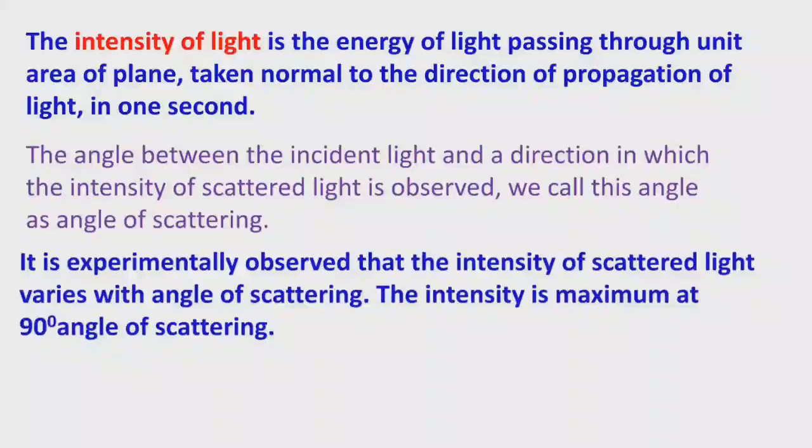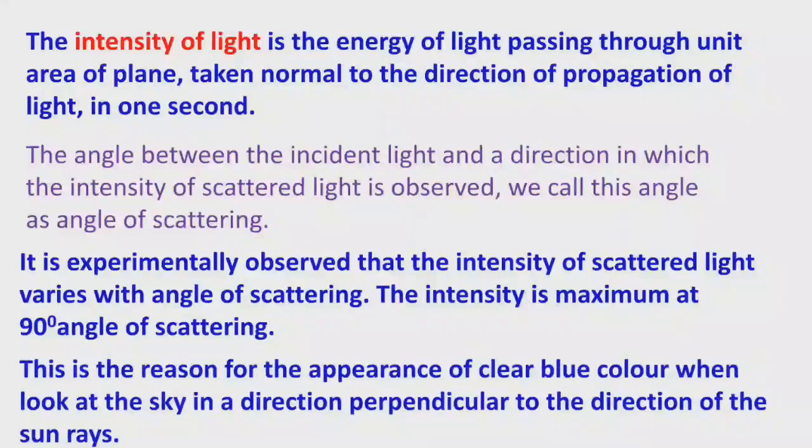If the angle of scattering is 90 degrees, the intensity of the scattered light is maximum. That is the reason for the appearance of clear blue color when we look at the sky in a direction perpendicular to the direction of sun rays.